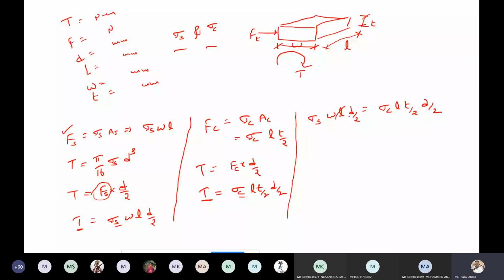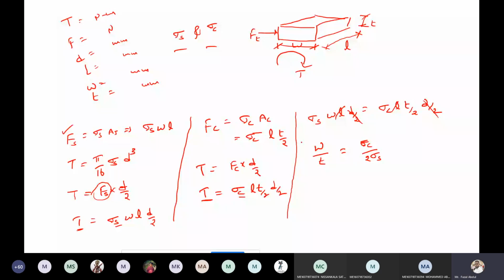What happened? This L and D by 2 cancel. Now W by T equals sigma C by 2 sigma shear. What I consider here is that the key is equal in strength, shear and crushing considered equal. So that is the reason we get this.